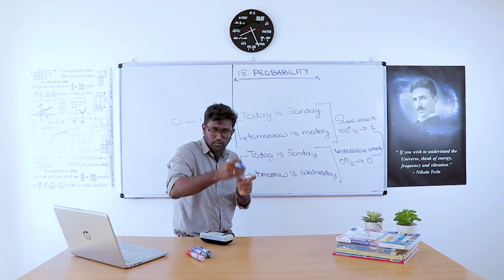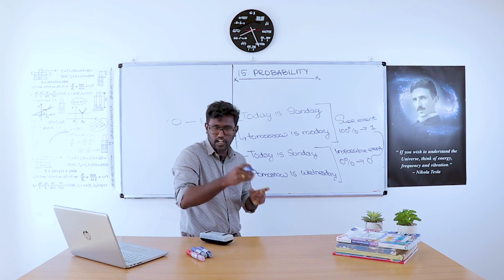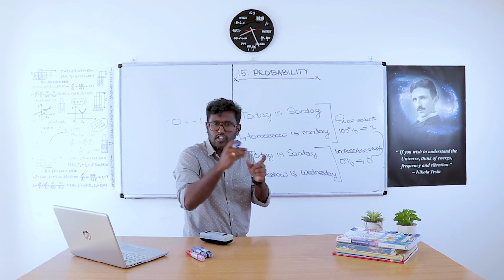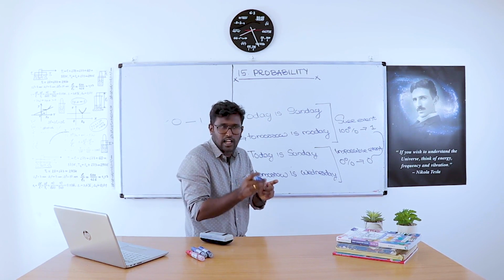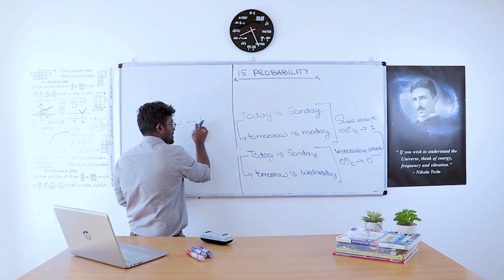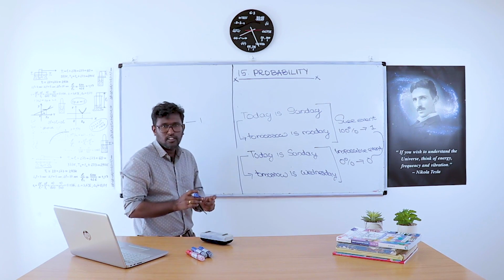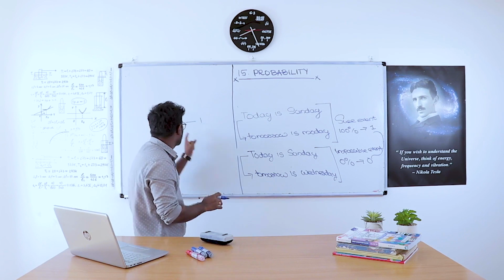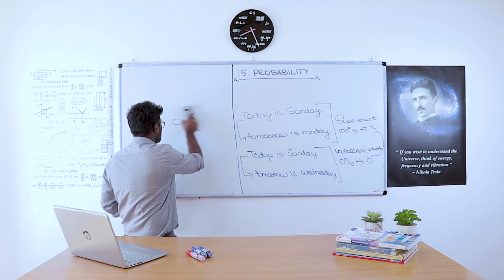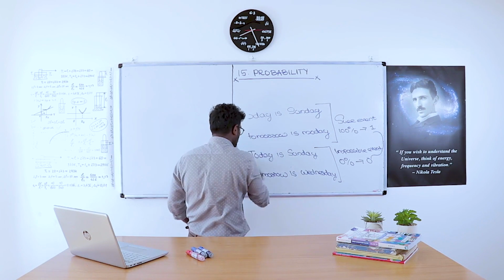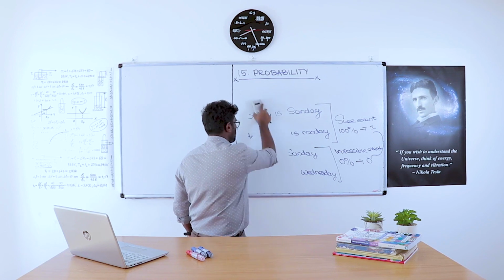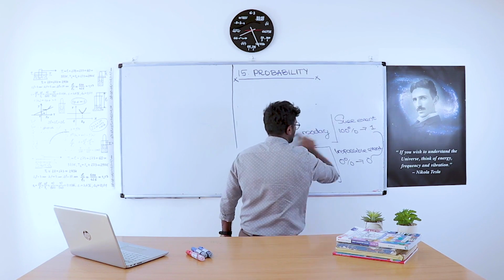If there are some chances in an event, that chance lies between 0 and 1. So the next step is, how will you find the probability of an outcome or the probability of an event?